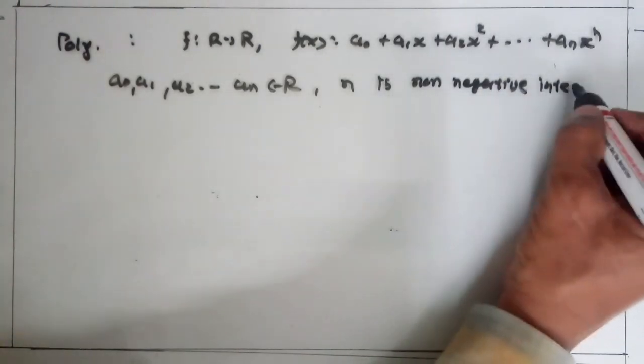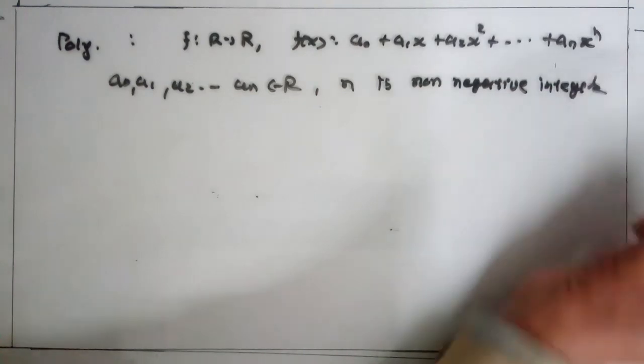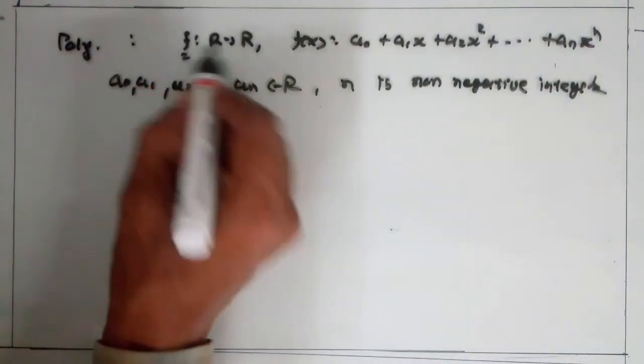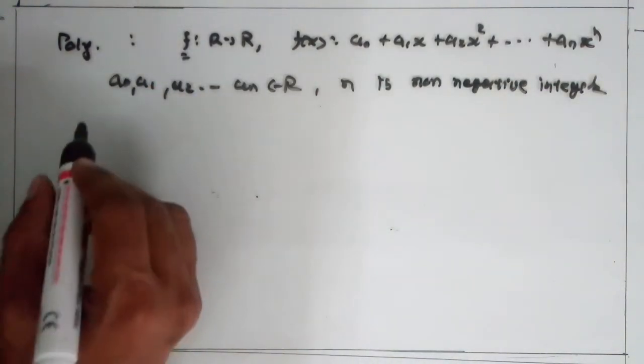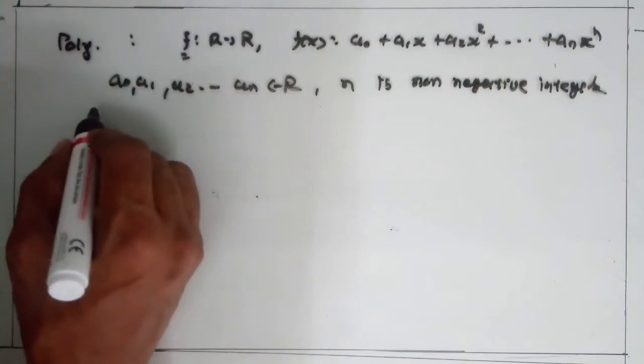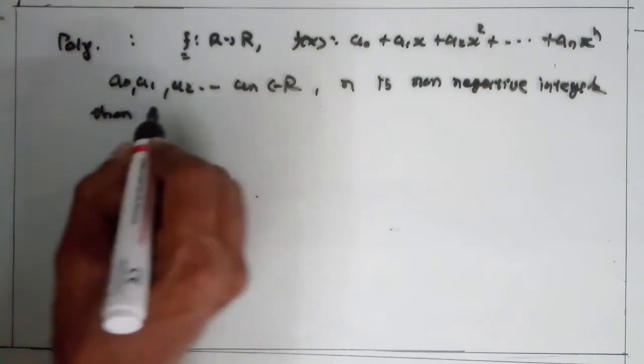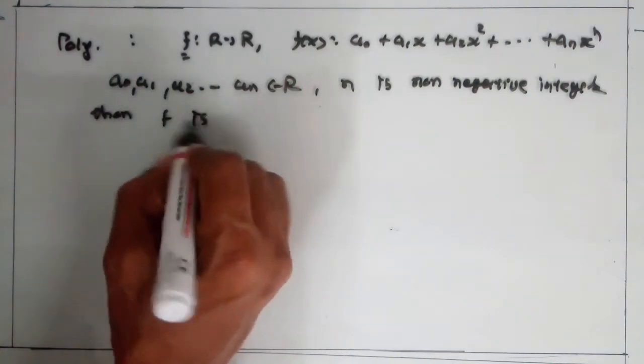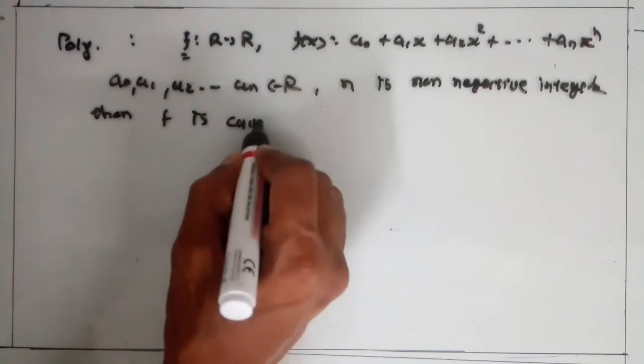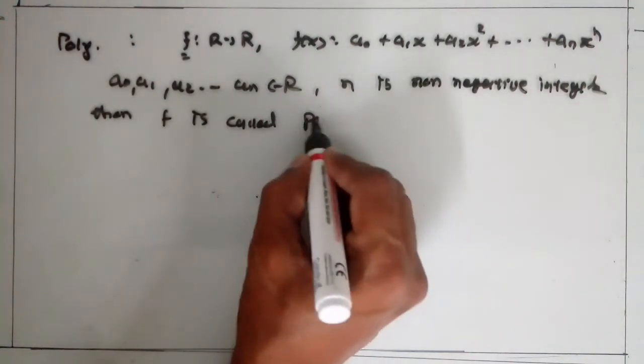Clear? Then this function is called a polynomial function.